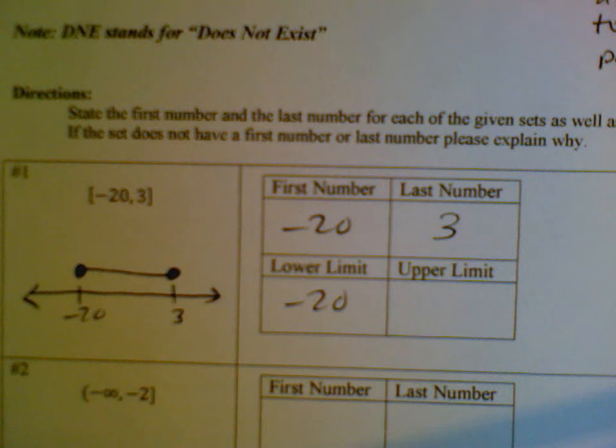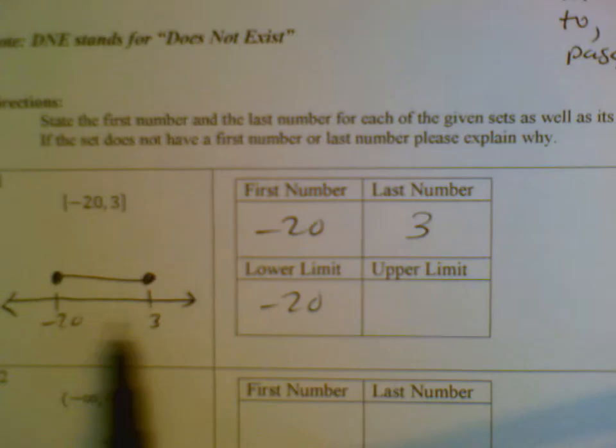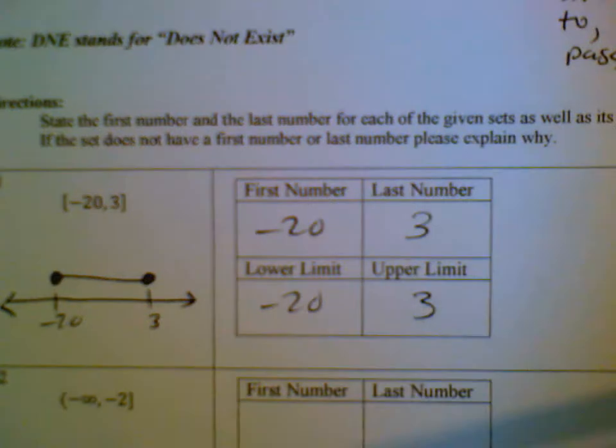For a similar reason, the upper limit of this set is 3. 3 is the number that while traveling right within the set, I can always get closer to it but never pass it. 2.9, 2.99, 2.999. I can always get closer to 3, but I can never pass it.